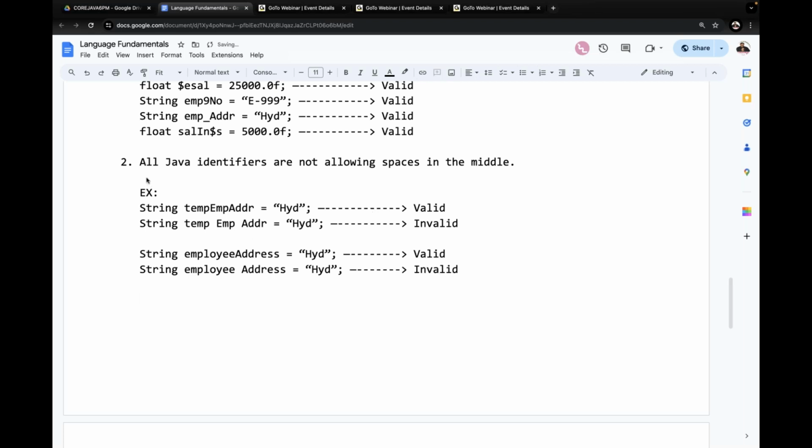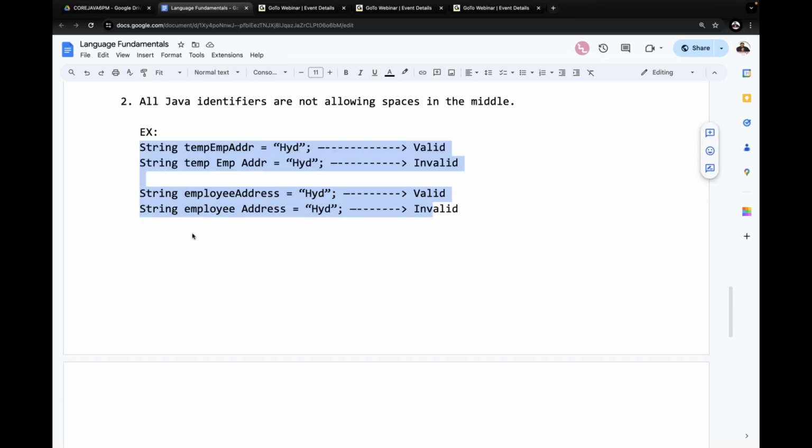Now, this is the content here. All Java identifiers do not allow spaces in the middle. String tempEmpEditor equals Hyderabad. String temp emp editor with spaces equals Hyderabad. String employeeAddress equals Hyderabad. String employee address with a space equals Hyderabad. This is the second rule we are going to apply.